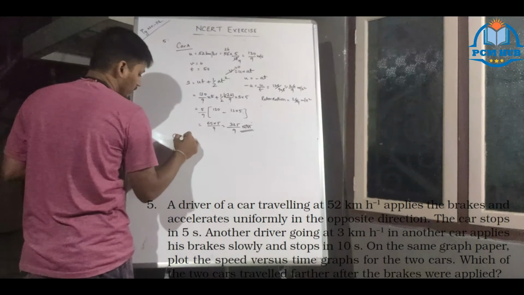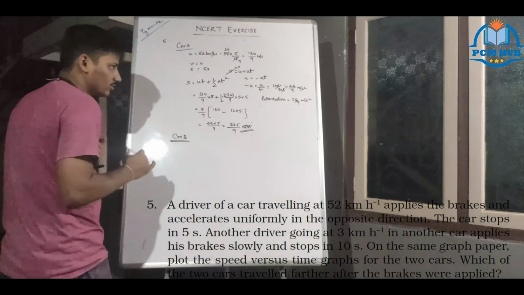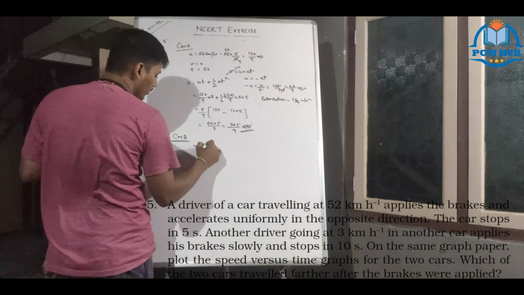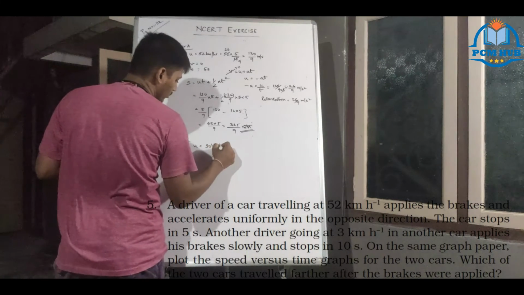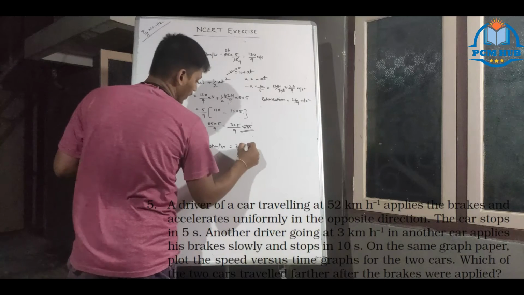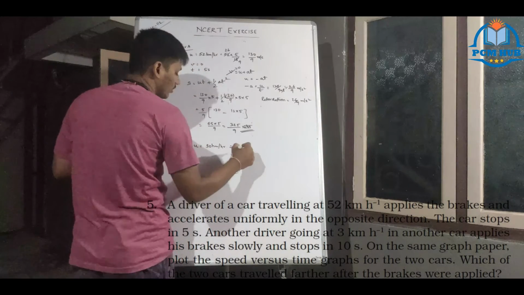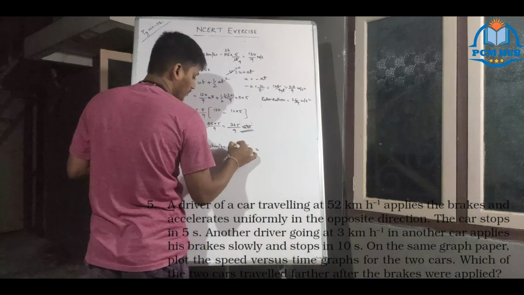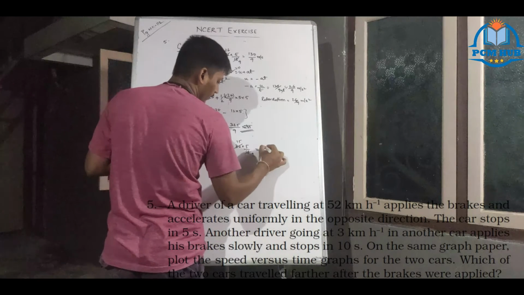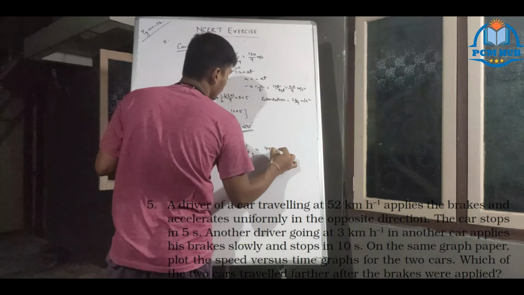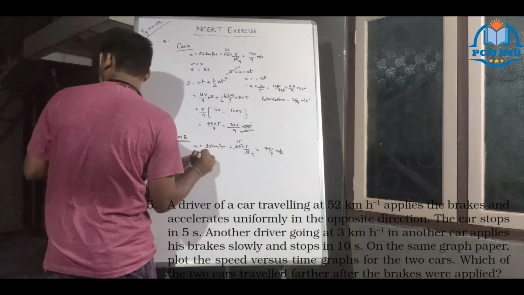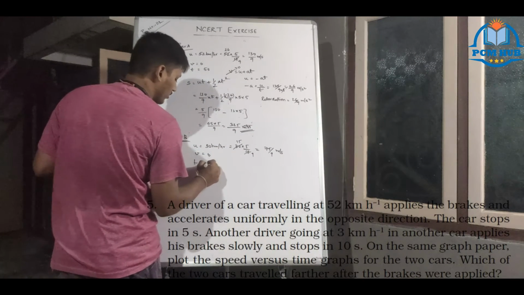Next, car B. U equal to 30 km/h. It is 30 into 5/18, which is nothing but 75/9 meter per second. V equal to 0, time equal to 10 seconds.